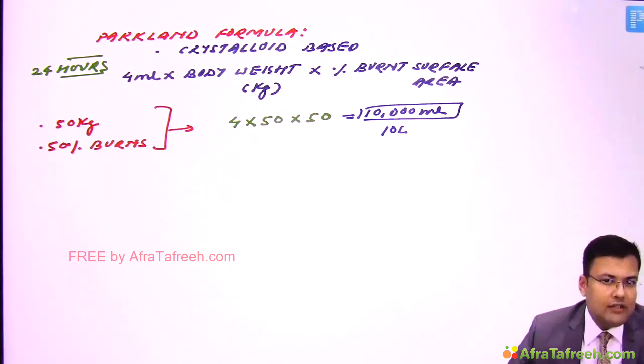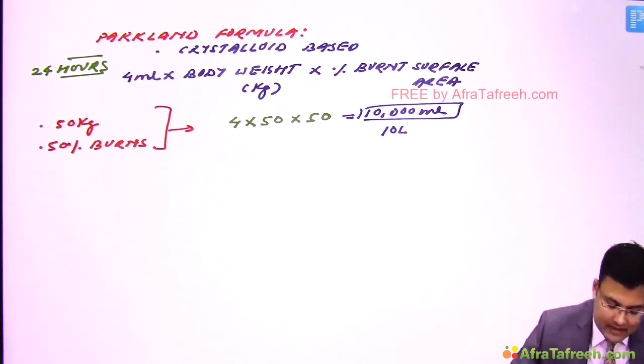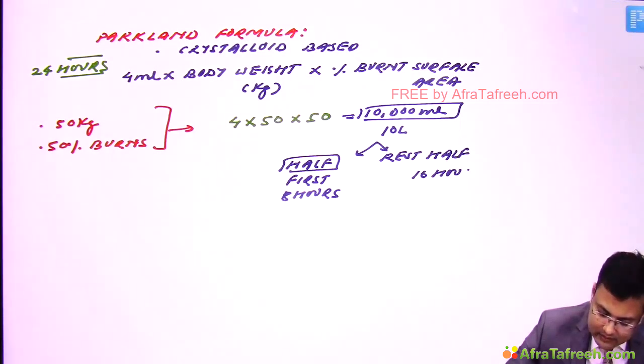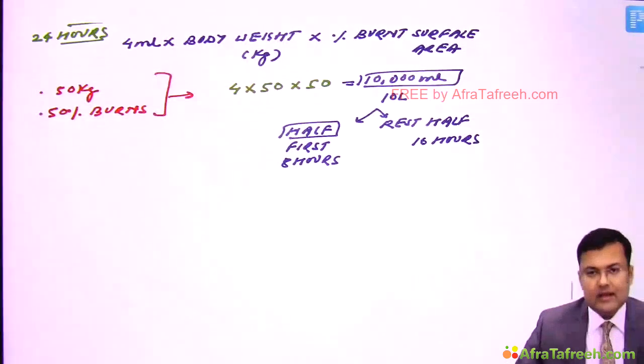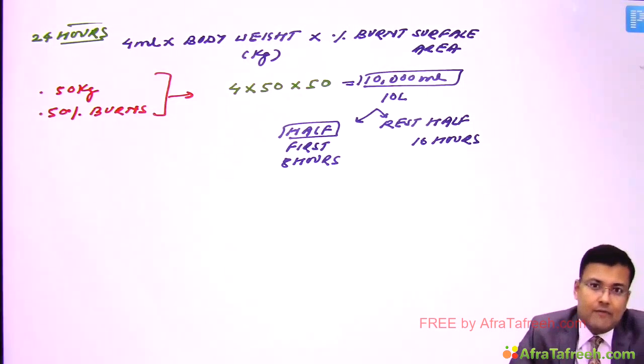Clear? So this 10 liters is for 24 hours. Half of the required fluid is given in the first 8 hours and the rest half is given in the next 16 hours. So whatever the calculated fluid is, half of the fluid is given in the first 8 hours, and the rest half is given in the next 16 hours. Simple.